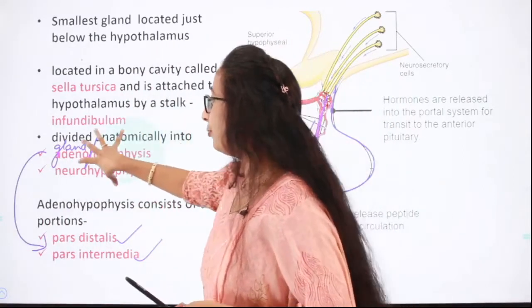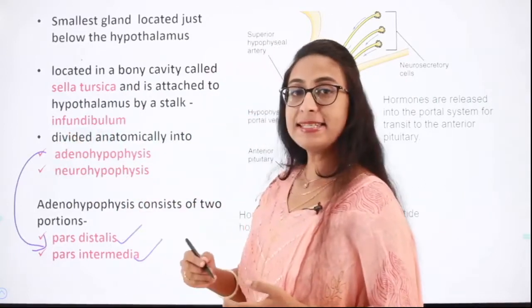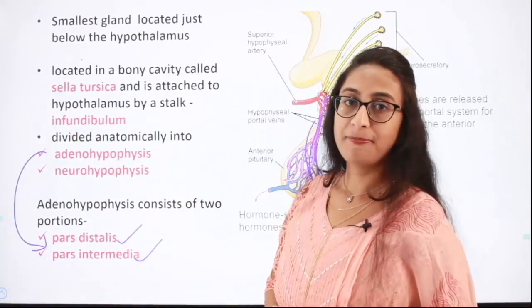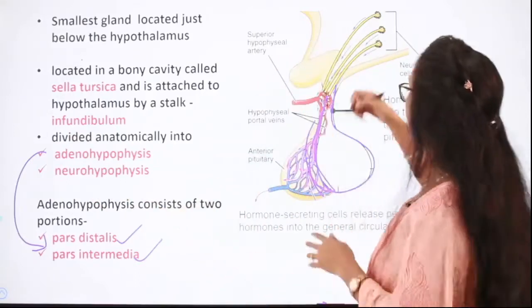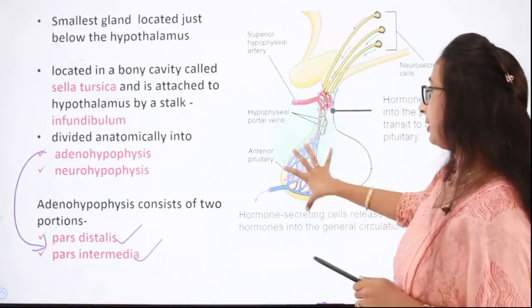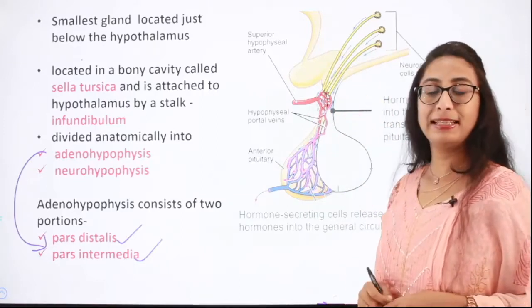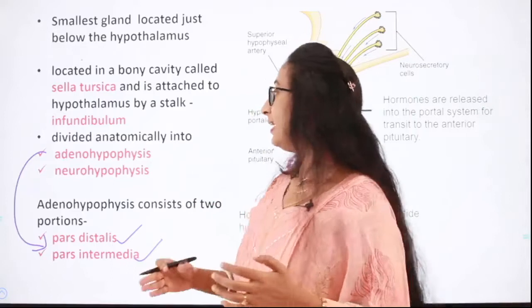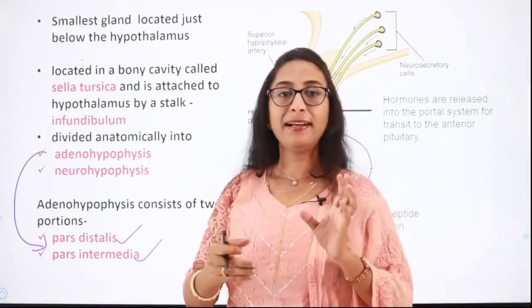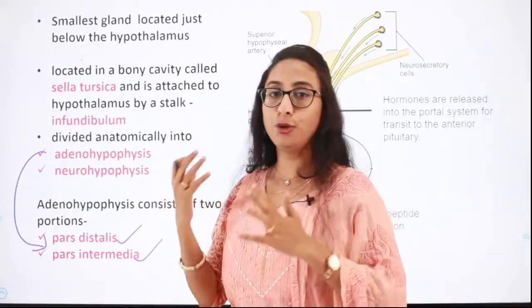So adenohypophysis means anterior pituitary. And neurohypophysis, because it is mainly connected to the neurosecretory cells of the hypothalamus. That is why it is called neurohypophysis. So did you understand the division of the pituitary gland into adenohypophysis and neurohypophysis?